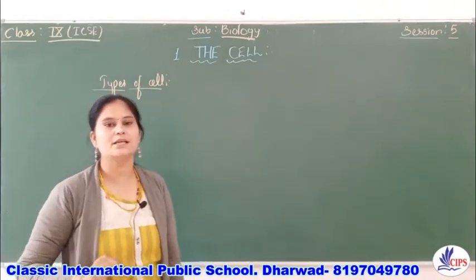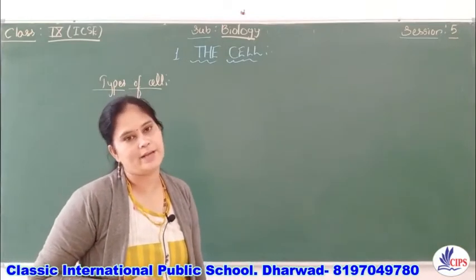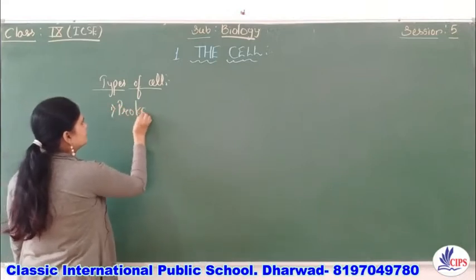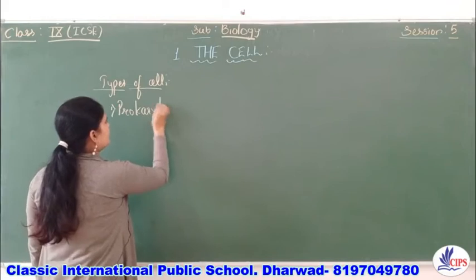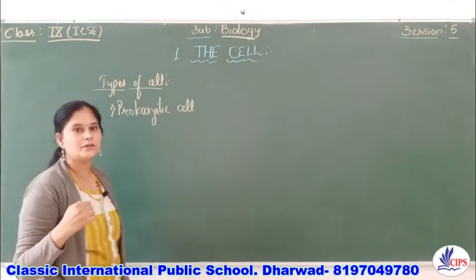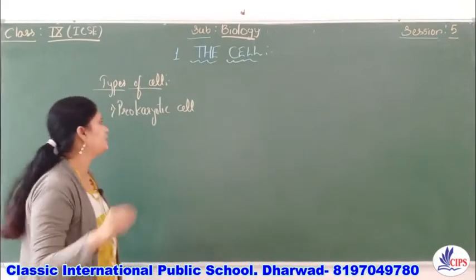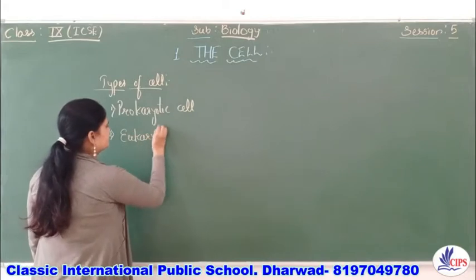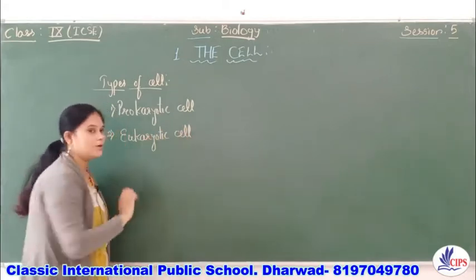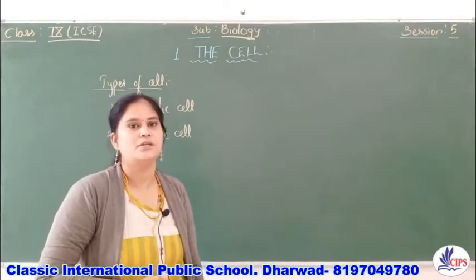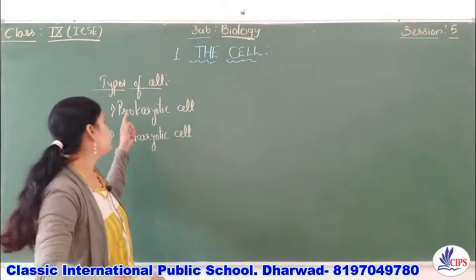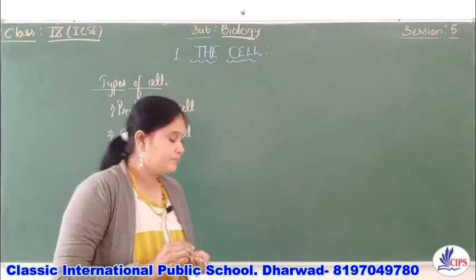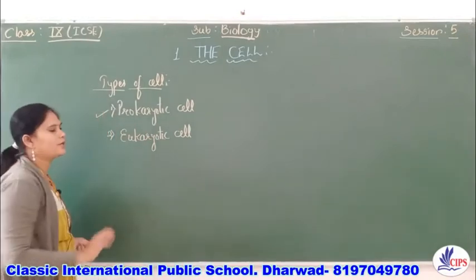structures, the cells can be classified into two types. One is the prokaryotic cell. I think all of you are already aware of the term prokaryotic, right? And the second one is eukaryotic. So depending upon the structure, the cells can be classified into prokaryotic cell and eukaryotic cell. So children, first come to the prokaryotic cell.